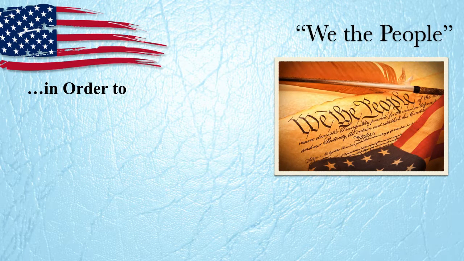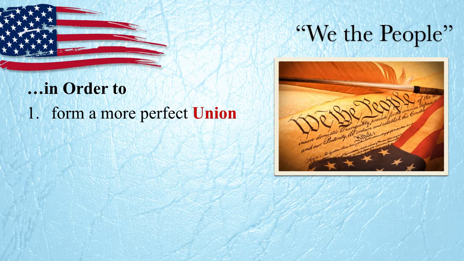Okay, so first of all, this is where the notes start. In order to, number one, form a more perfect union. The United States at that time, under the Articles of Confederation, were not very unified. The states were still looking out for themselves, and they wanted to create a government that would bring them closer together in a more perfect union than what they had seen before. They also said that the government that we create, we want to make sure that there's justice, right? We want to establish justice within our borders to make sure that people do get fair trials, they get protection, they have some assurances of the protection of their rights.